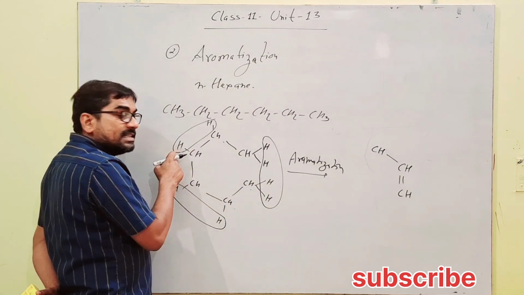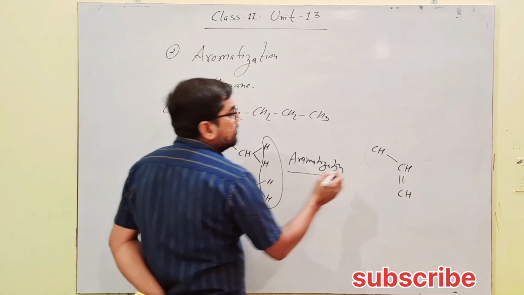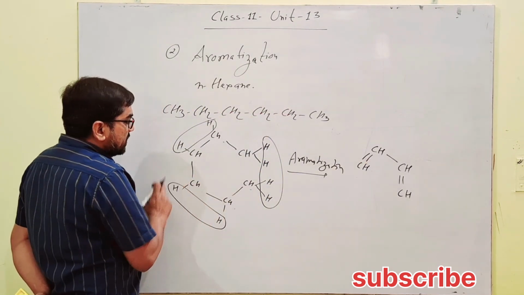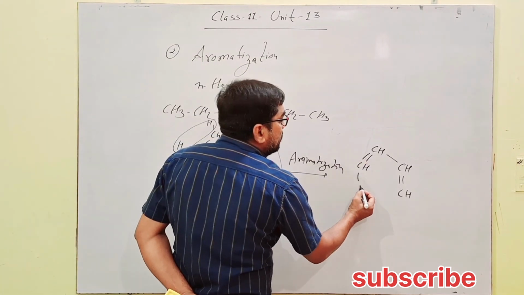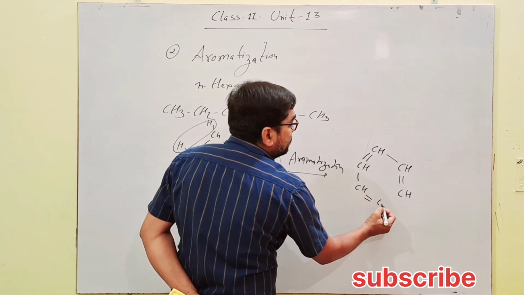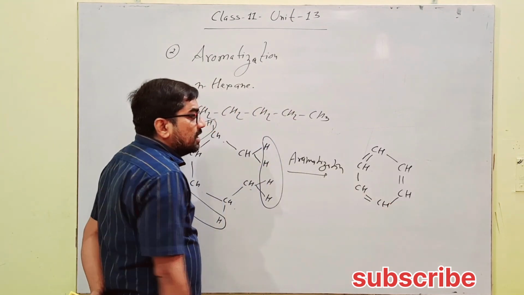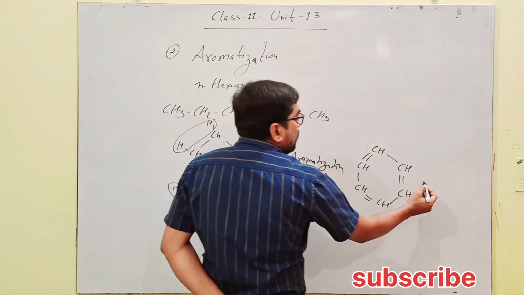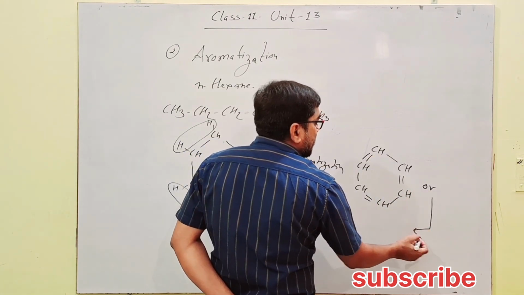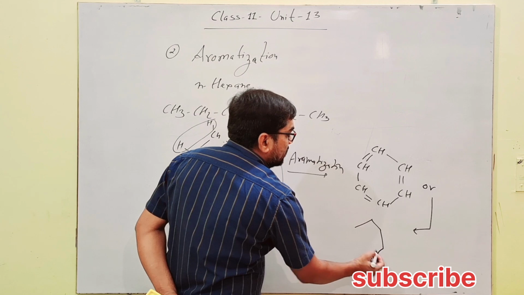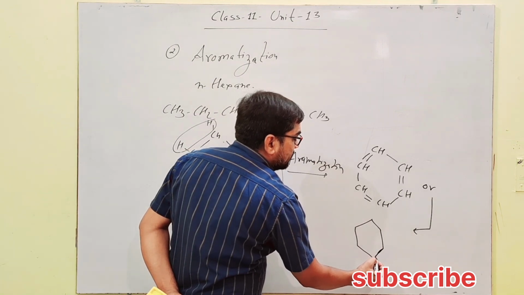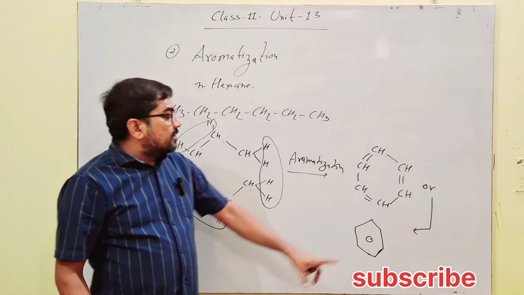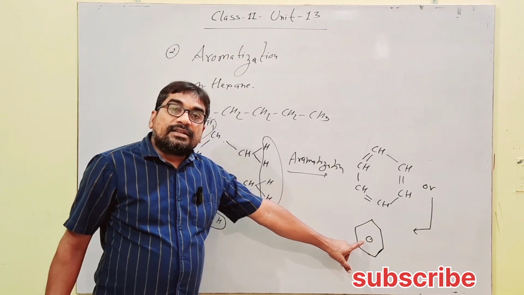One unit from adjacent carbon, so 1 pi bond appears here, single bond was already present. Next 1 pi bond here, again from this one, here single bond is present. Now double bond is formed and the single bond is present. So double, single, double, single, double, or it can be written like this in cyclic form. This is benzene ring, in alternate order double bonds that are represented by resonance.